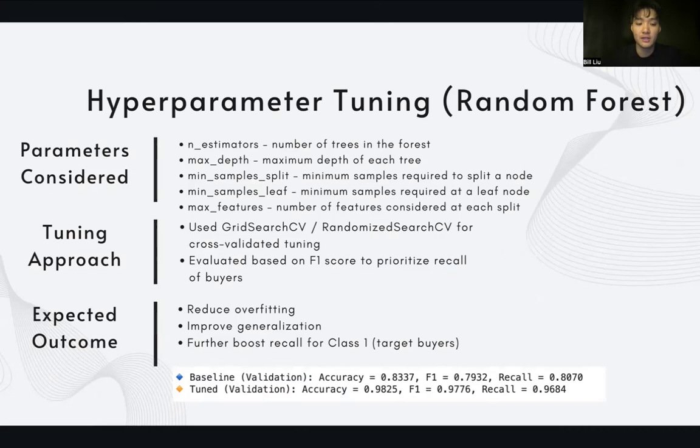By evaluating based on the F1 score to prioritize the recall of the buyer, we can see that from the previous baseline validation, the accuracy has increased, and also the F1 score. Most importantly, we have increased the recall. Using hyperparameters for the random forest model reduced overfitting, improved generalization, and further boosted recall for class 1, which is the target buyers.